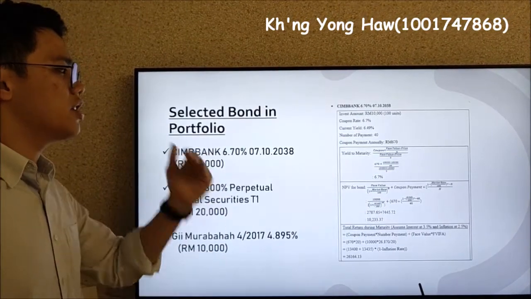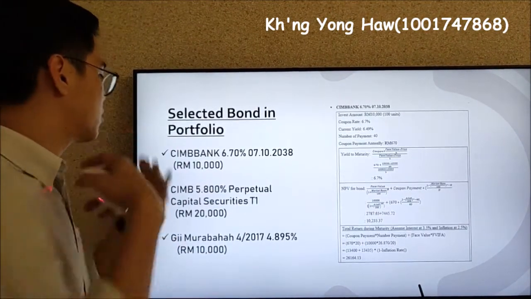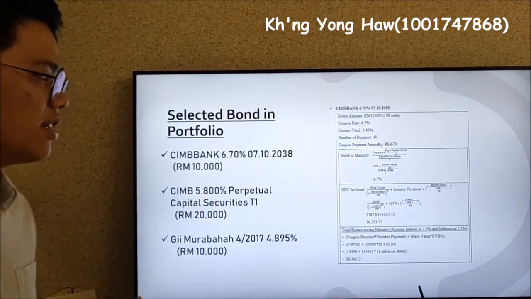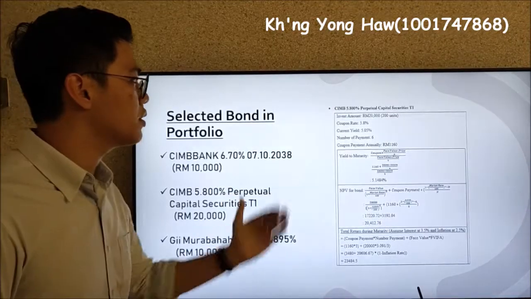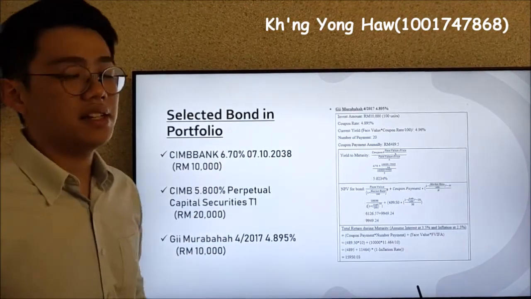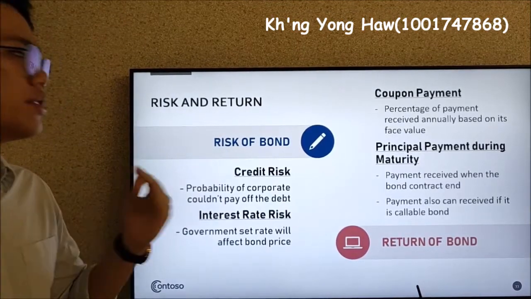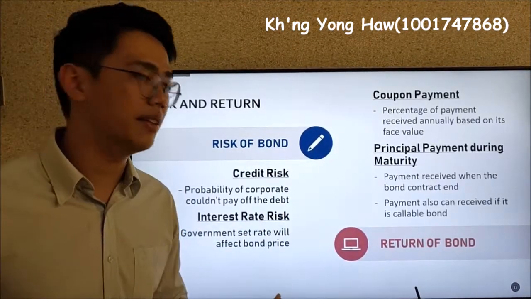So these are the 3 selected bonds that we include in this portfolio, and I will show a few of the calculations that made me decide to select these 3 bonds, like the yield to maturity and also the NPV. Okay, so this is the second one, and this is the third bond, which is a government bond.